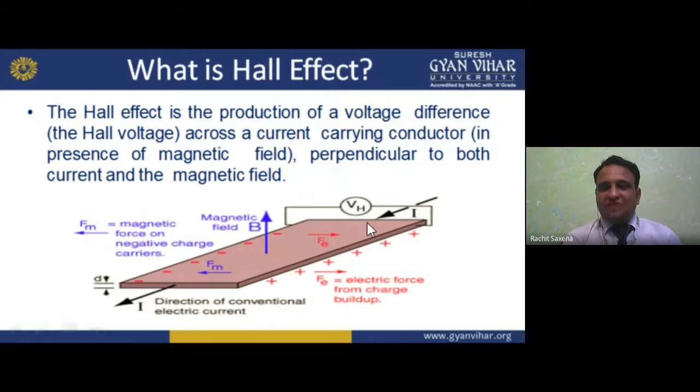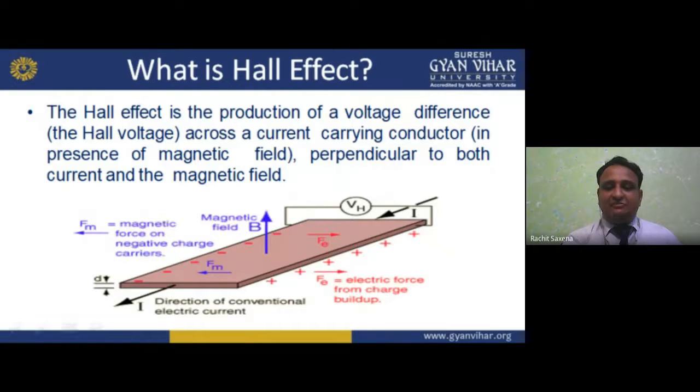And due to this, we have the voltage potential difference. A voltage difference we can say, and potential difference we have. That voltage difference or potential difference is known as Hall voltage. What is it? Hall voltage. That is the Hall effect. That is what, my dear student? That is Hall effect. I hope you understand.